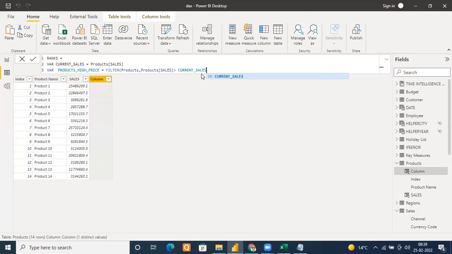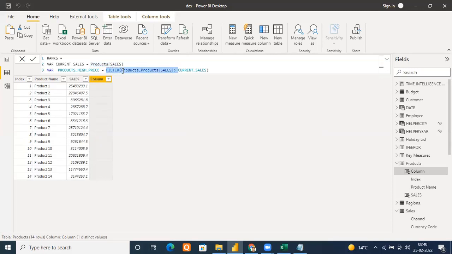And why am I doing this? See, now here we have two contexts. We have a nested row context here. Why? First row context because of the calculated column. And second row context because of this FILTER. FILTER works in an iterating fashion. Remember how the filter works? FILTER goes to every row of the product table and checks whether this expression is true or not. So how many contexts are there? There are two row contexts. This is the outer row context that we are talking about, right? And this is the inner row context.